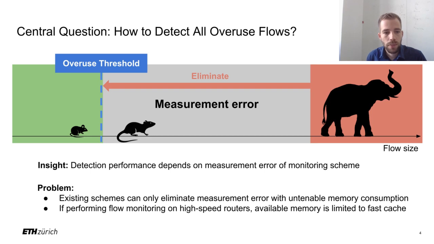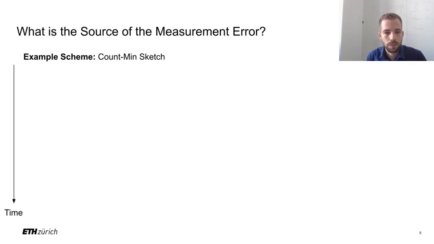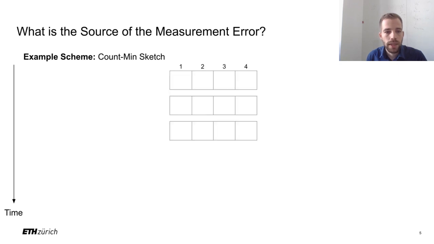So, to reduce the measurement error by other means than simply increasing memory, we have to understand where the measurement error comes from. To illustrate the source of this measurement error, let's consider the count-min sketch, which is a classic example of a probabilistic flow monitoring algorithm. The count-min sketch operates with multiple counter arrays.